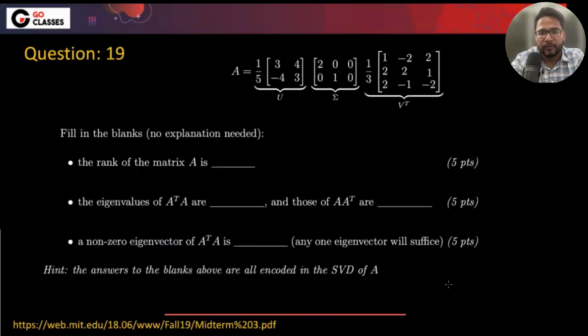Now let's just see this particular question. What is the rank of this matrix? Can you just calculate it and let me know what the answer is?